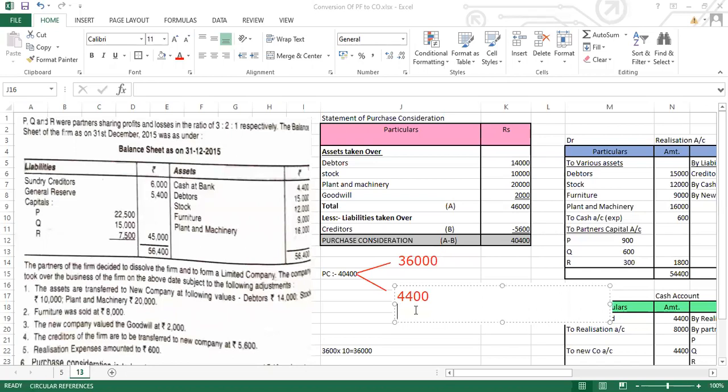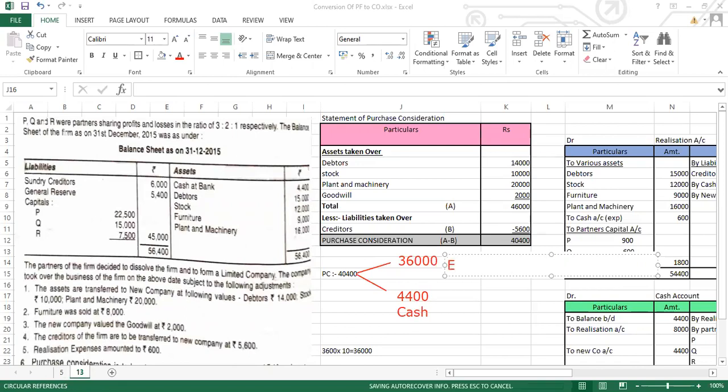So that will be the cash. Like this also you can calculate this 4,400 balance, because this 4,400 will be given by the new company to the partners while discharging the purchase consideration. So with this we have completed this sum. If you have any doubt, then just let me know in the chat box.